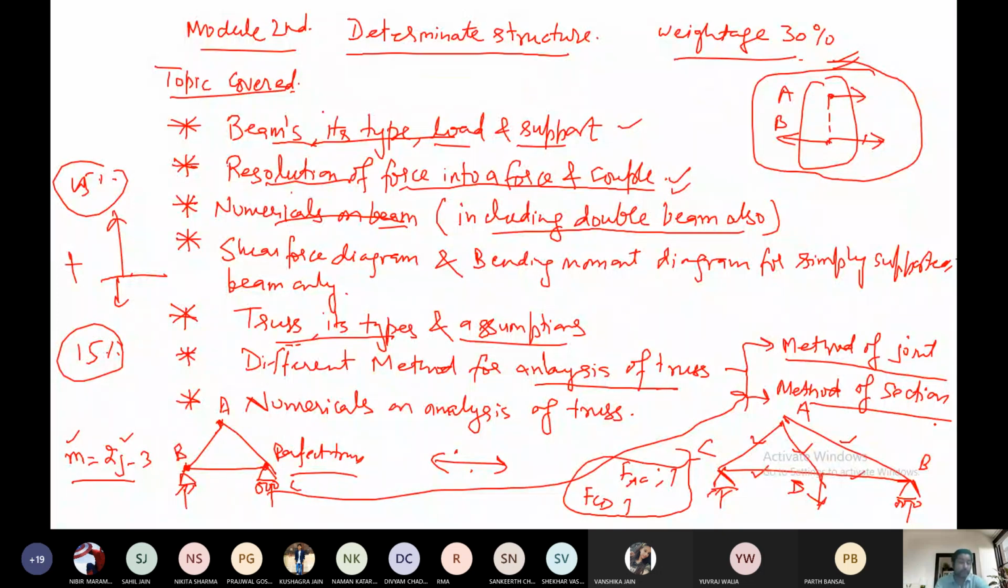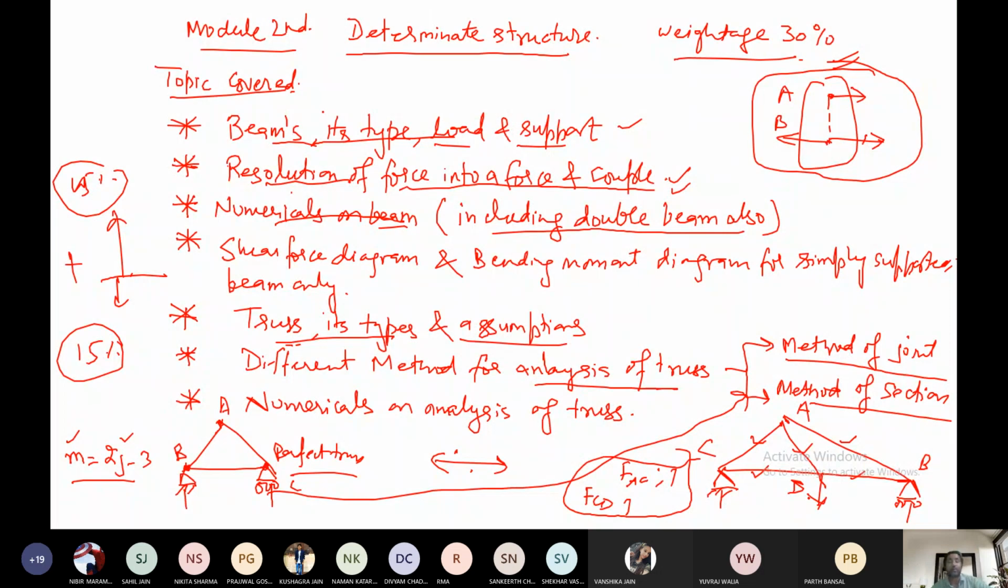So I have told you when we have to use method of joint and when you have to use method of section. When forces in all the members are to be determined, then you have to use method of joint, and when the forces in only a few members, let us say FAC or FCD, are required and the rest of the members are not required to be found, then you have to use method of section. Then we will discuss the numerical on the analysis of truss using both these methods.